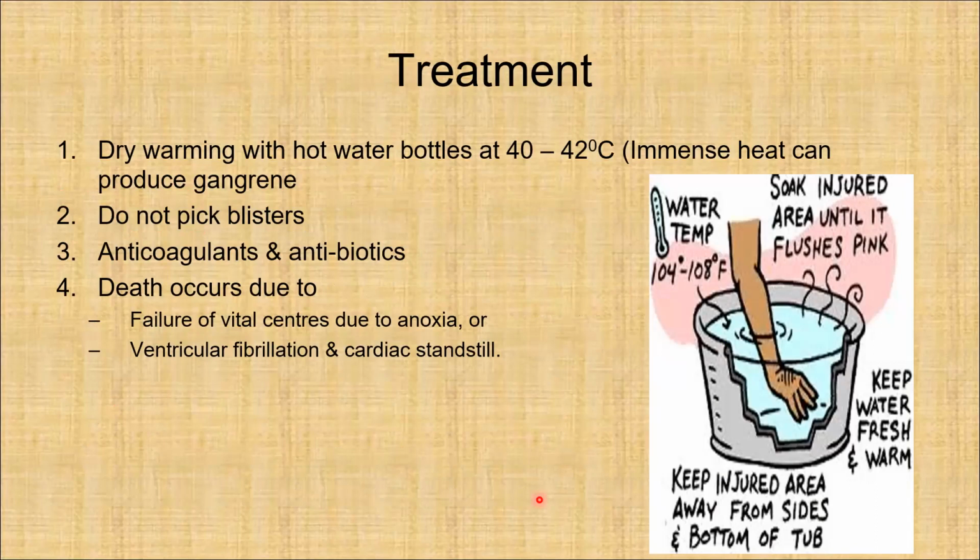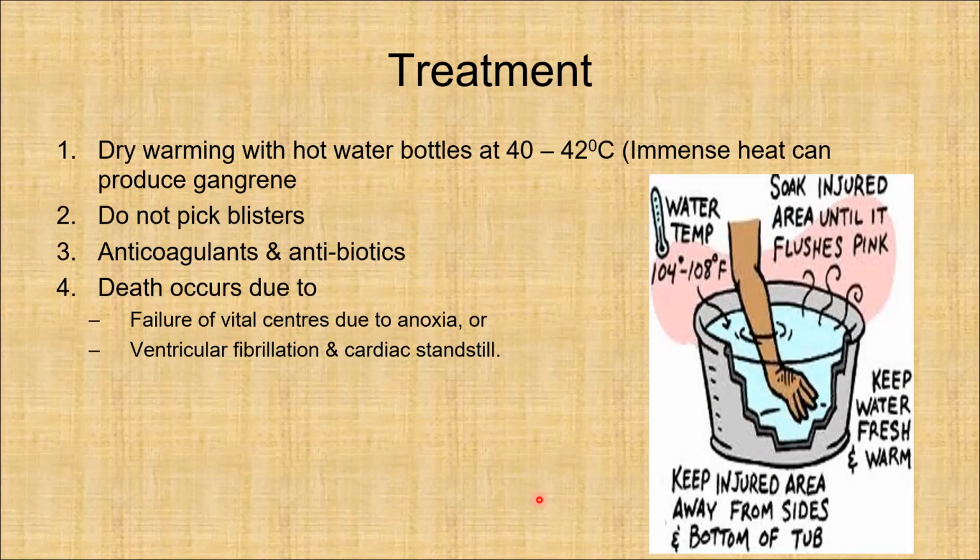Firstly, we have to dry warm with hot water bottles at 40 to 42 degrees centigrade, and immense heat can produce gangrene also. So we have to keep the temperature at 40 to 42 degrees centigrade or 104 to 108 degree Fahrenheit. And we should not pick the blisters, and use of anticoagulants and antibiotics may be required to provide antibiotic cover to prevent infections, and death may occur due to failure of vital centers due to anoxia or ventricular fibrillation and cardiac standstill.